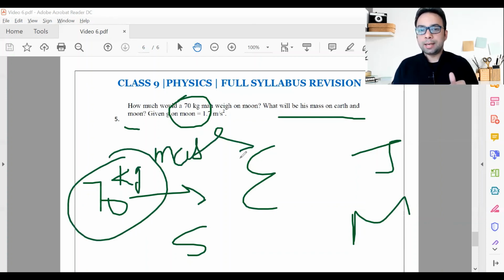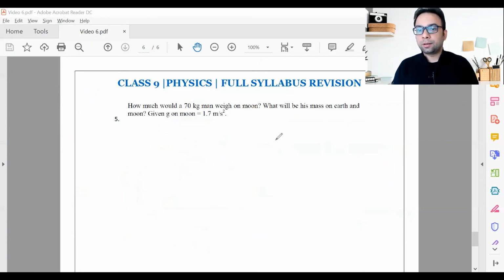Mass will never change. Remember, because mass is the entire concentration of matter in the body. But weight can change based on the value of acceleration due to gravity, because that is a force. Weight is a force. Mass is mass. Mass never changes. That means it's a trick question. What will the mass be on Earth? 70 kg. What will the mass be on Moon? 70 kg. As simple as that.